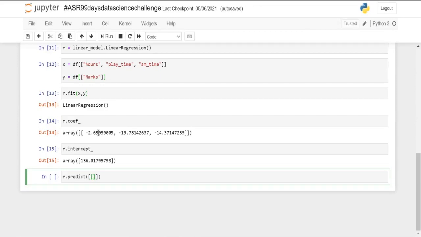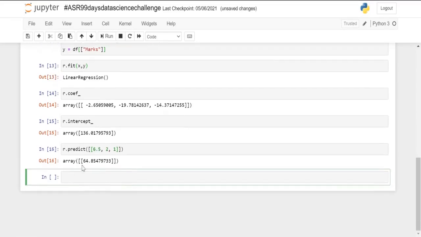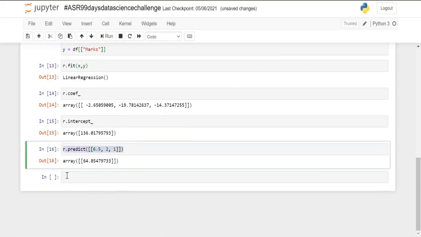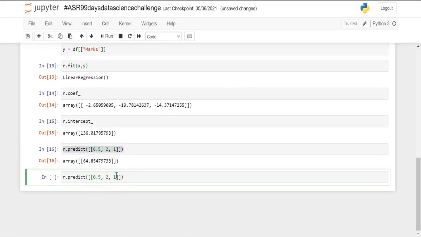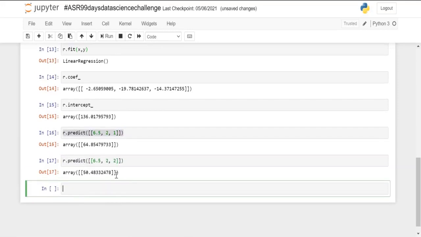Let's say the student spends 6.5 hours studying, 2 hours playing, and 1 hour on social media, and he will score 64 marks. Now let's take this value and change the number of hours he spends on social media to 2, and here we can see that his marks are decreasing.